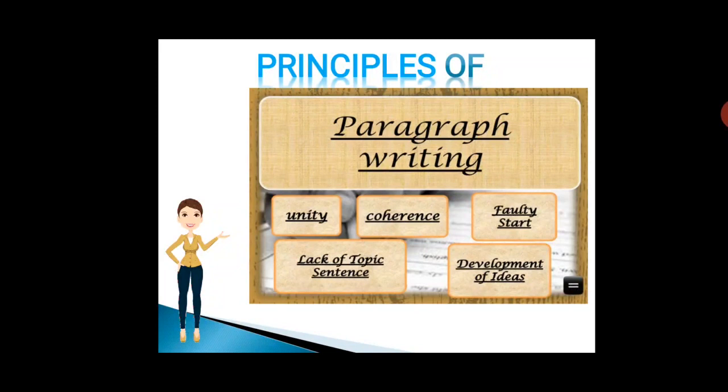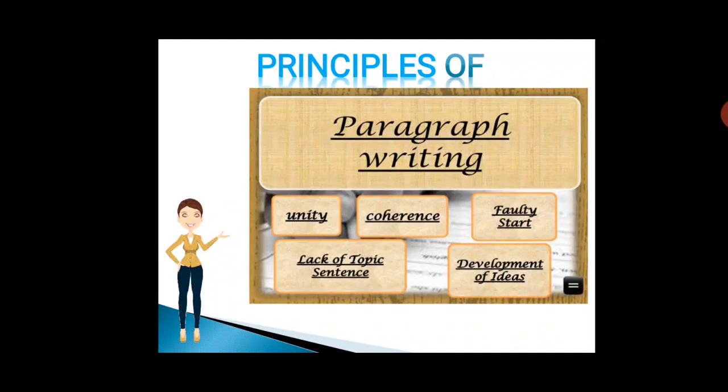Two things that you need to avoid in paragraph writing are a faulty start and lack of topic sentence. A faulty start means your paragraph should not start in such a way that your reader doesn't get the interest to read.